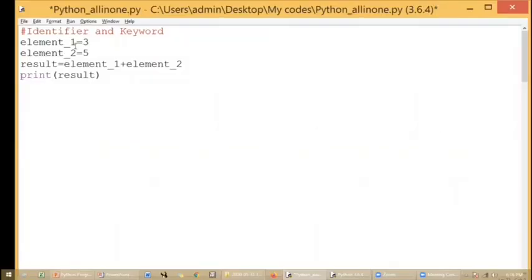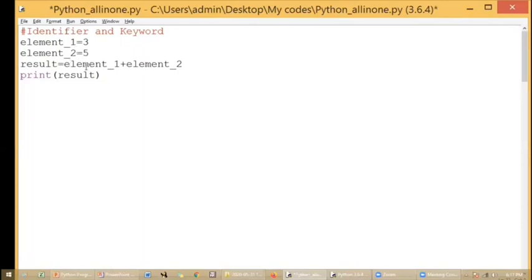What I have done is I have taken two values, 3 and 5, and I have assigned them to two identifiers, element_1 and element_2. See how I have used this naming. I have started with an alphabet, and I have used an underscore also. I have used a digit also. Whatever you're convenient with, based on the requirement, you can name this particular variable, and you can use the identifier properly based on the given rules of Python programming.